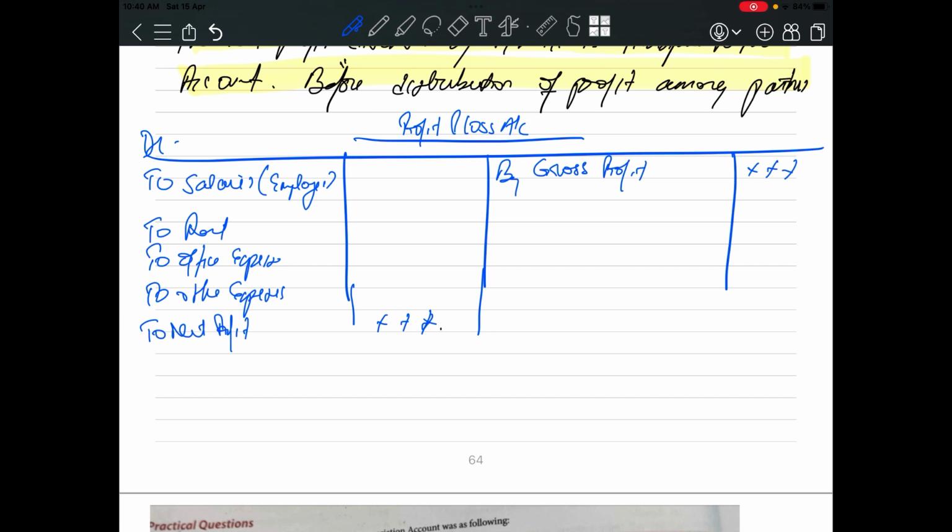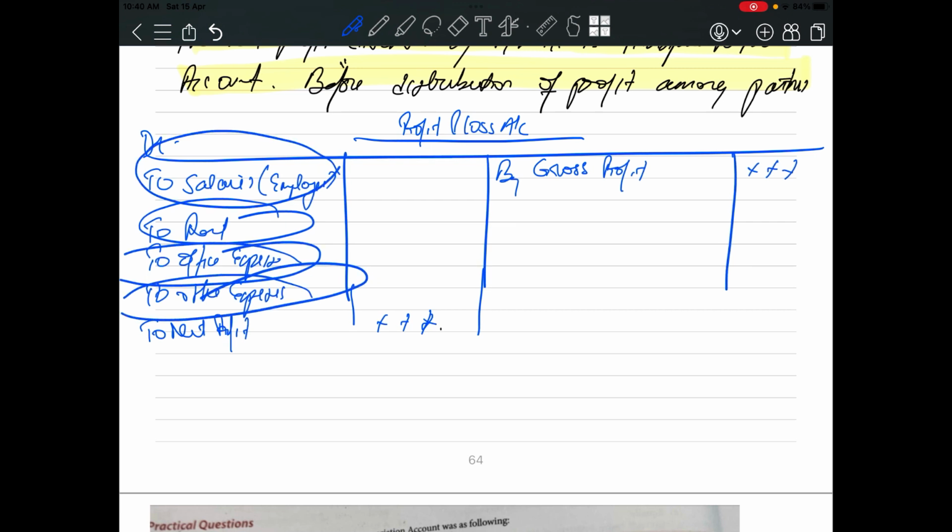We will transfer all the transactions related to the partners to the P&L appropriation account. Interest on salaries, interest on capital, interest on drawings, and remuneration to the partners are not expenses which are required to run the business. See rent: if you don't pay the rent, it is an obligation, you have to pay the rent. And you have to incur office expenses, other expenses, and pay salary.